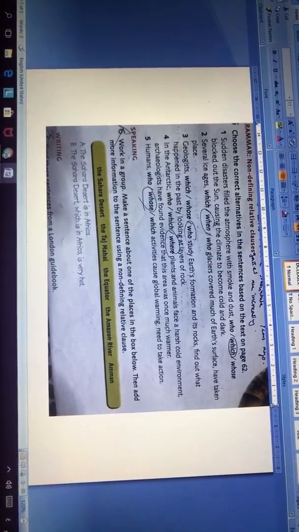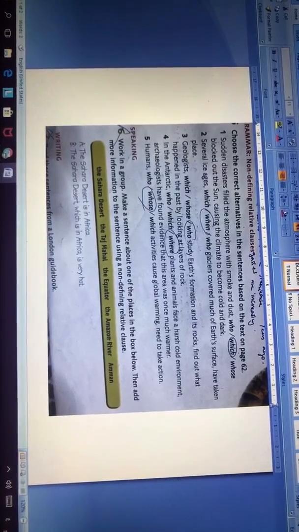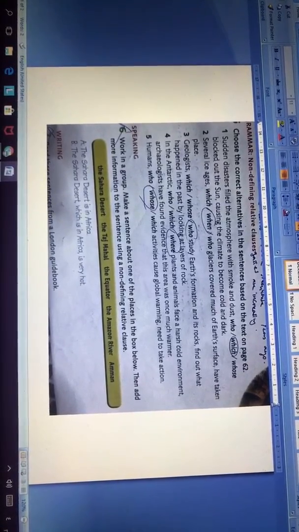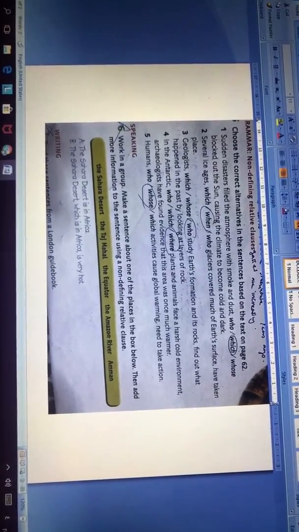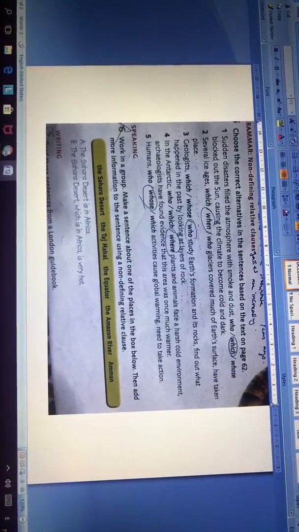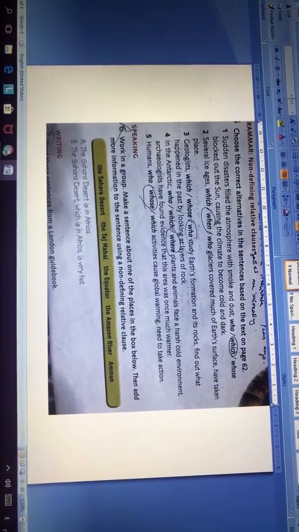3. Geologists who study Earth's formation and its rocks find out what happened in the past by looking at layers of rock. Here we use who as a relative pronoun to refer to geologists, which are people.